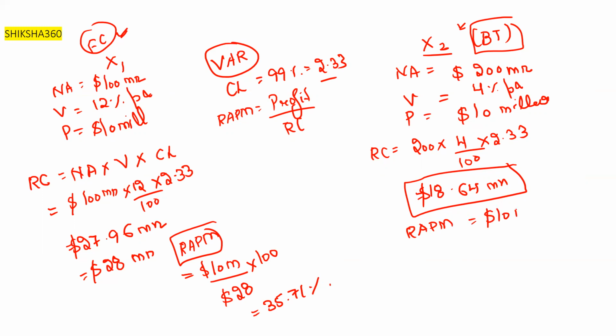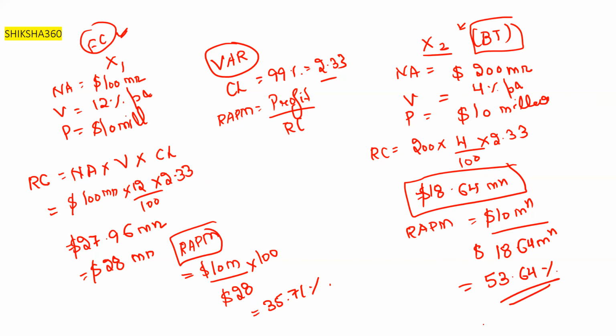For the bond trader, it is 10 million upon 18.64 million, so 10 divided by 18.64 times 100 comes out to 53.64%. So whose performance is better?